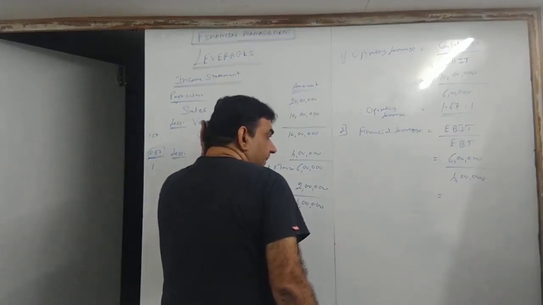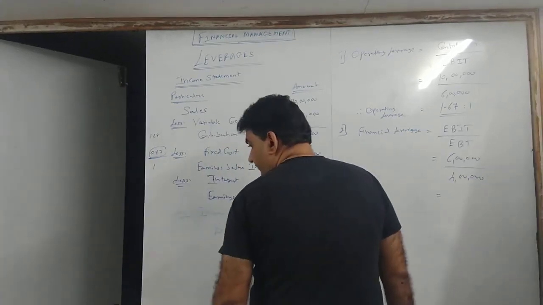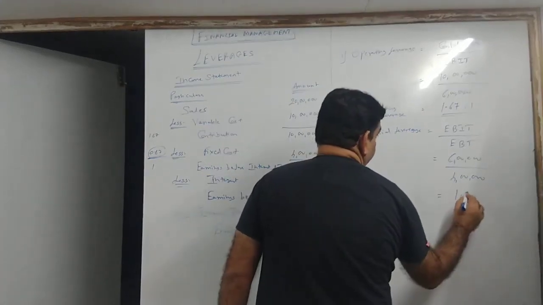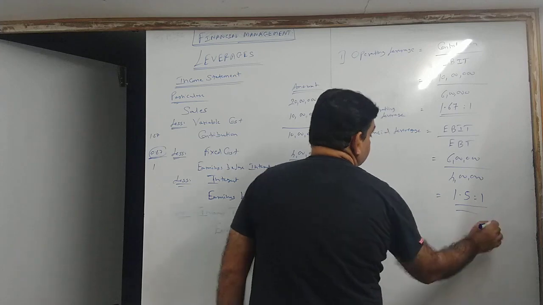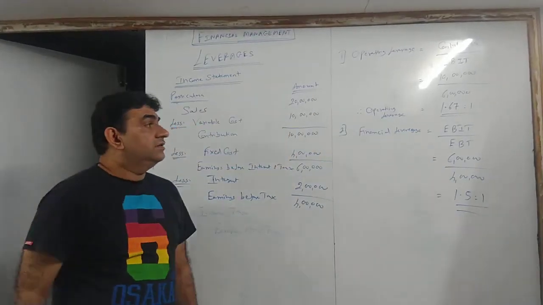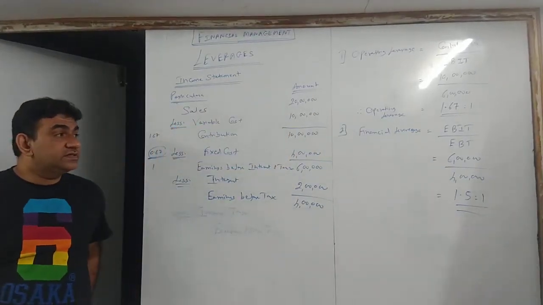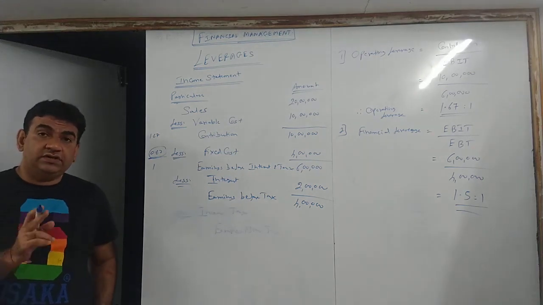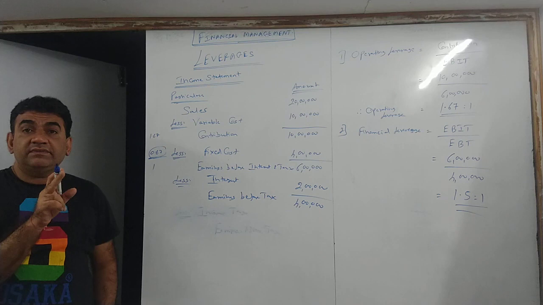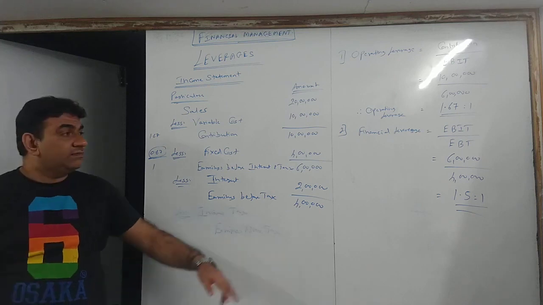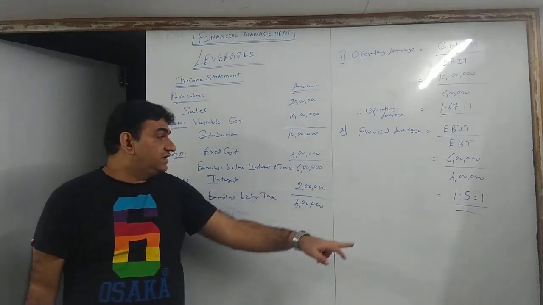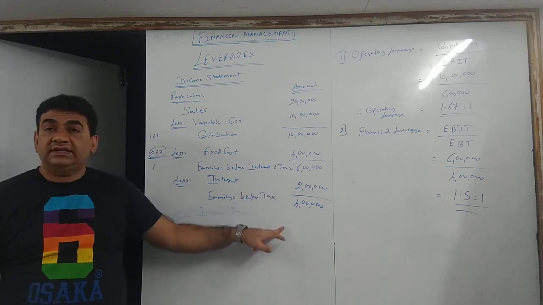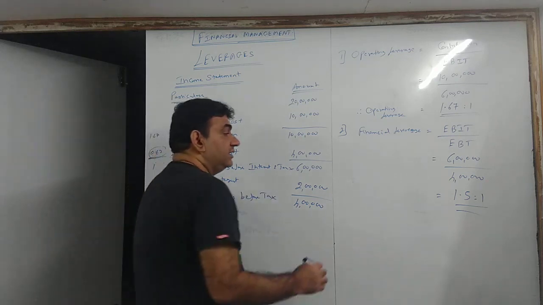See? 1.5. So 1.5 is to 1. Now that means what? My EBIT is 50% more than EBT. 1.5 is to 1, that means 0.5 more. Check it. 4 lakh's 50% gives you 2 lakh. 4 lakh plus 2 lakh gives you 6 lakh. So the difference is 2 lakhs. That is the logic. Okay?